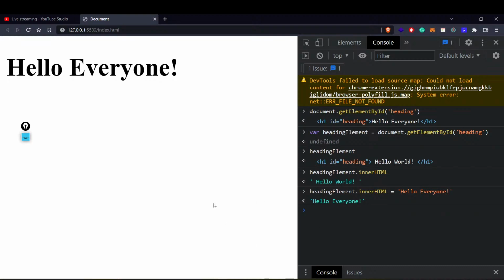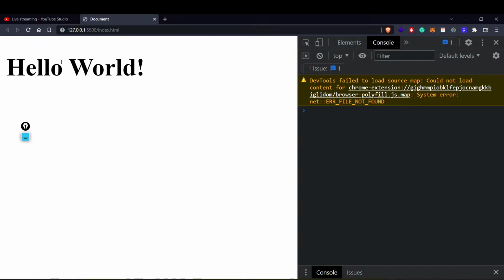Cool. Now, I believe this is making sense to everyone, right? Now let's try to do one thing. What will happen if I reload this page, right? Can anyone guess what will happen if I reload this page? Okay, let's see by doing that. Boom. Whatever change that we have done just vanished, right?